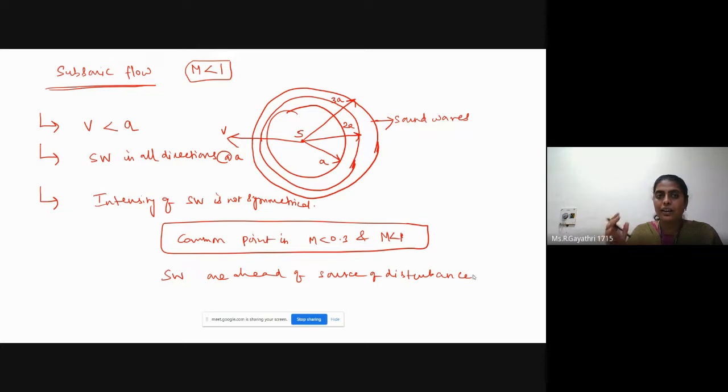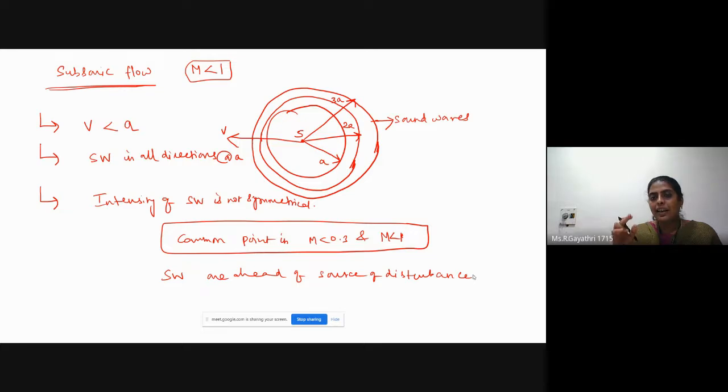Now we understood. In subsonic flow, velocity of source of disturbance or velocity of fluid or velocity of moving object is less than speed of sound. Sound waves are pressure waves only. Pressure waves are generated in all directions. These sound waves travel at a velocity of sound, but the intensity of sound wave is not symmetrical. Okay. If you check subsonic flow and incompressible flow, we can get one common understanding.